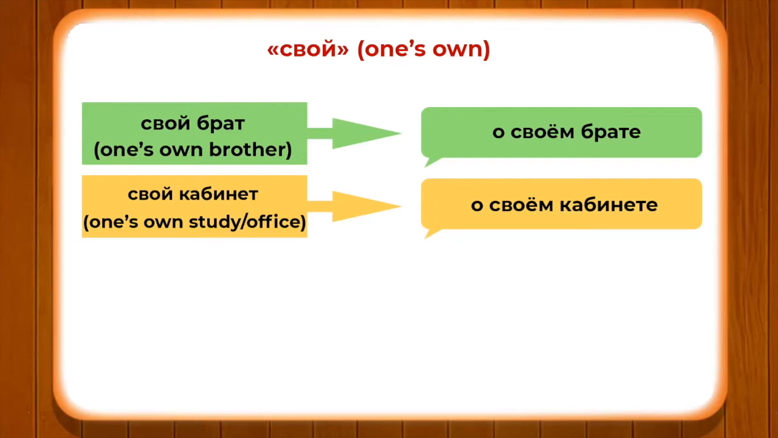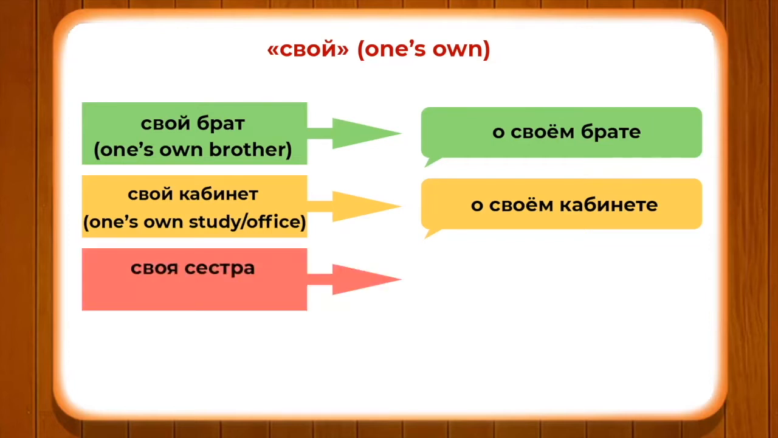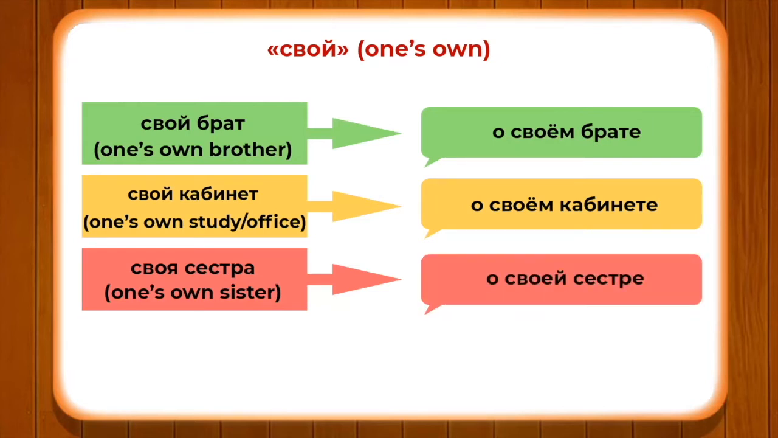Now let's see how свой changes into feminine gender. So свой changes into feminine gender as своя. Same is the case like мой, моя, свой, своя. Okay, so своя сестра, my own sister, one's own sister. О ком он говорит, about whom he is talking. Он говорит о своей. Своей, because the ending is я, it changes into е и краткий. О своей сестре.